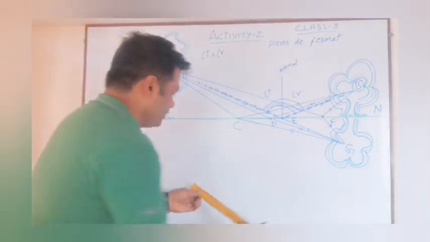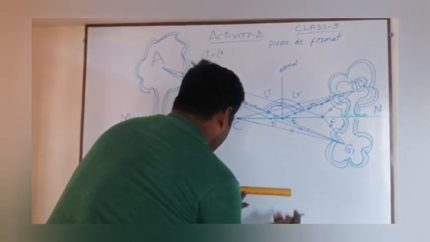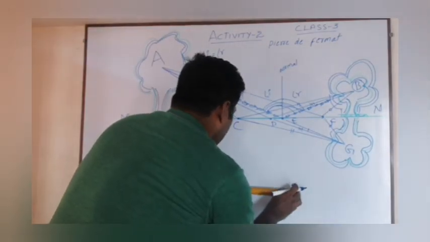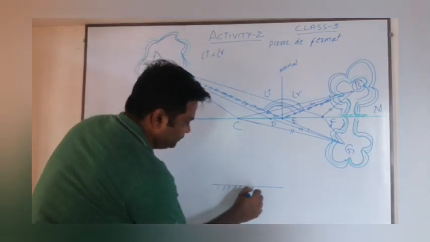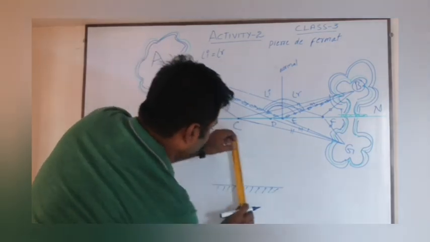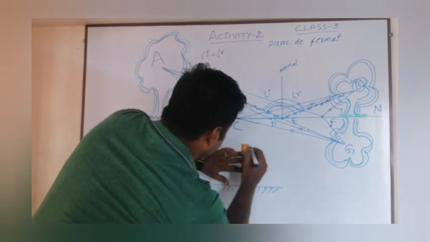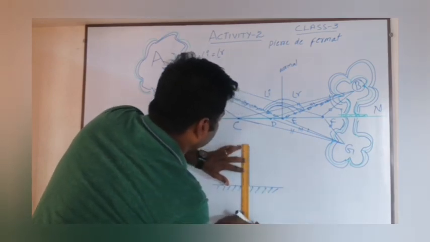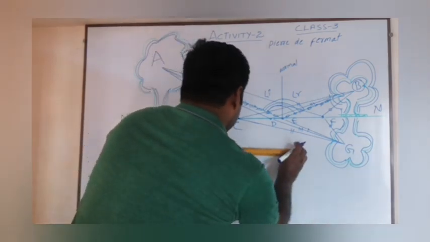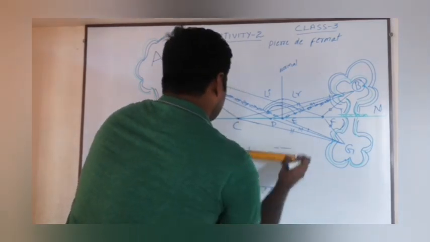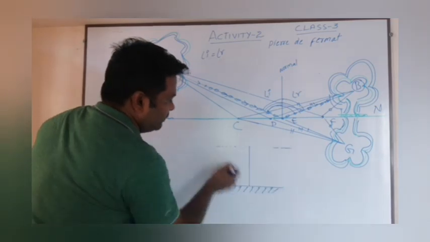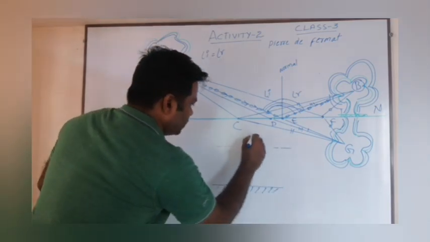Ready? So this is the plane of reflection, and here it is a normal. Here two more planes I am taking. These two are at the same height from the bottom, and this is a normal.